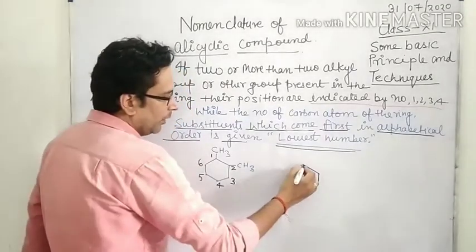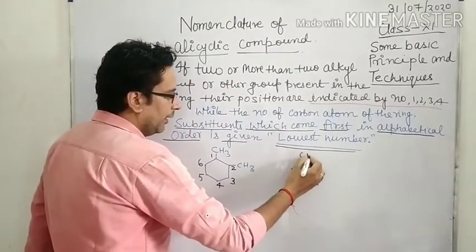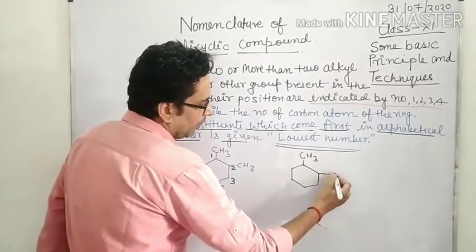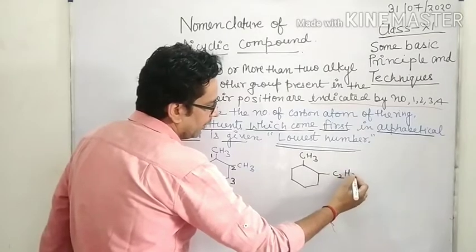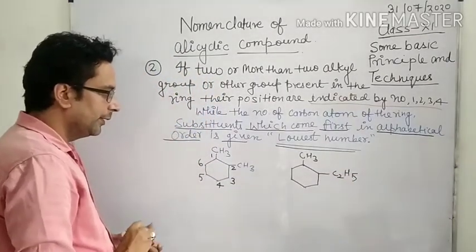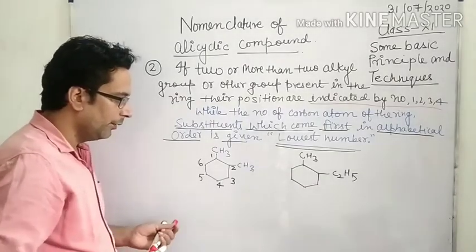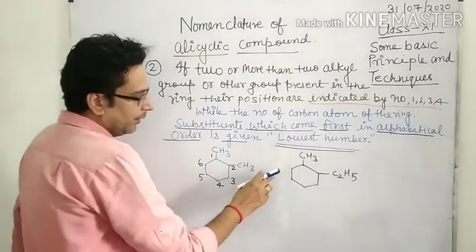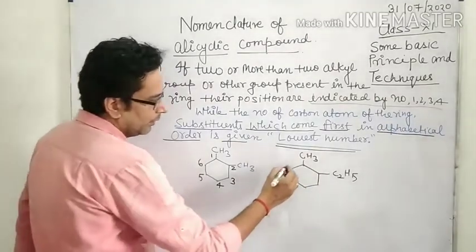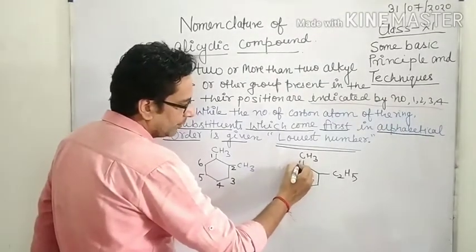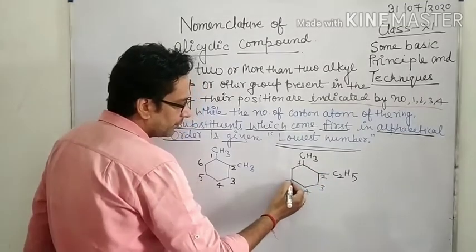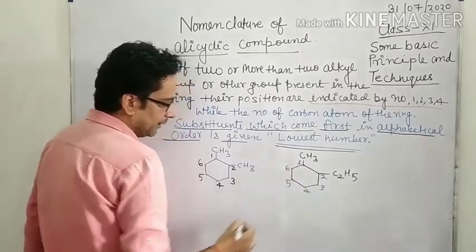CH3 and C2H5. Now one student numbers the carbon ring as 1, 2, 3, 4, 5 and 6.